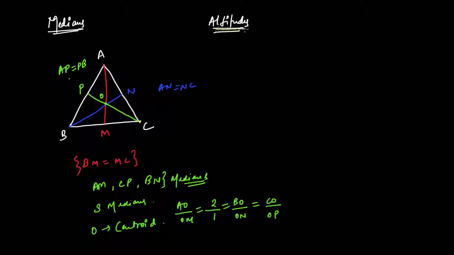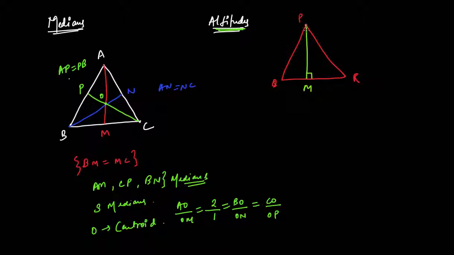Now let us come to altitudes. What is altitude, and let us talk about them. Say again I have a triangle here. Let us name the triangle PQR. Now from point P, I'll draw a straight line to the opposite side QR, let us name this point M, such that PM is perpendicular to QR, right?